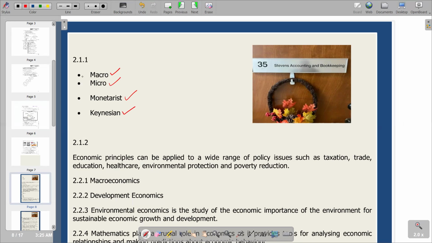So maybe starting with macroeconomics, basically it is the branch of economics that deals with the performance, structure, behavior, and decision making of an economy as a whole. So when we are looking at a branch of economics that is aggregating all the factors that we have in the economy, we call it macroeconomics. For example, we have GDP as a macroeconomic factor. We also have unemployment. We can also talk about inflation. When we are calculating our GDP, the gross domestic product, we are going to integrate all the activities that are transpiring in our economy. So it's an aggregation of the whole economy. The same applies to unemployment and inflation.